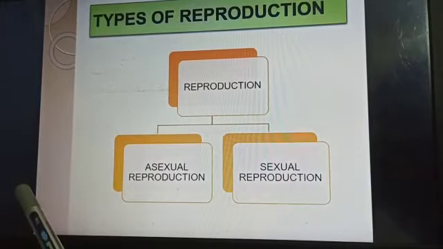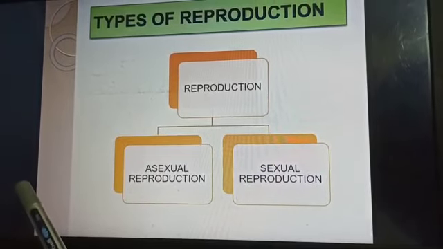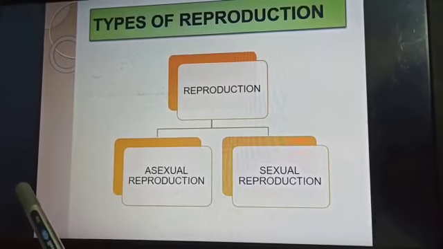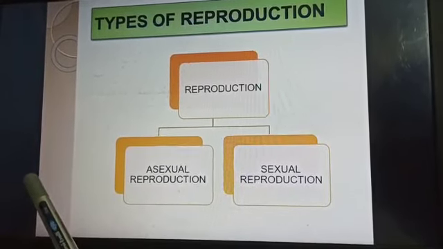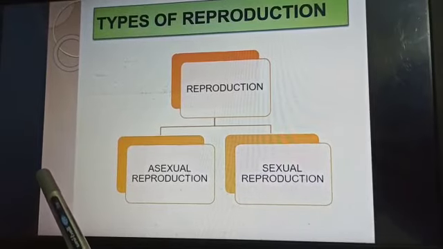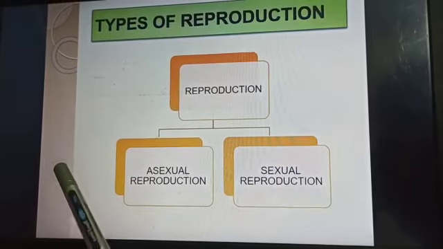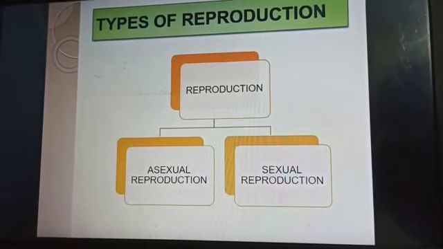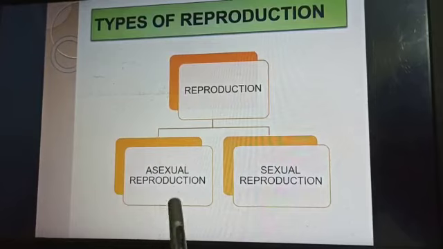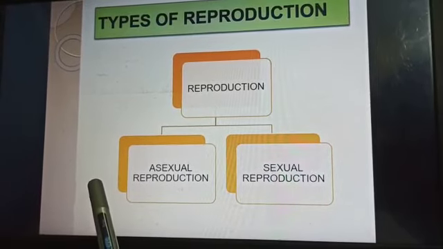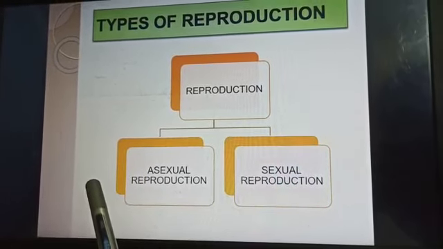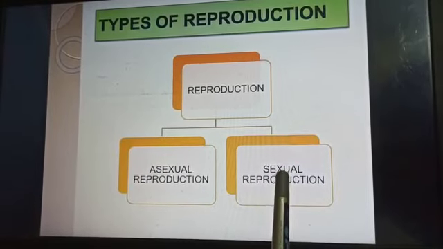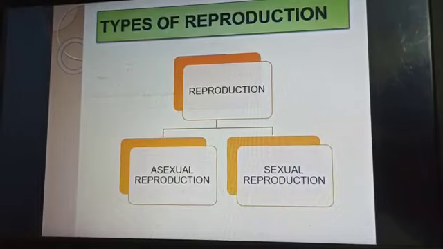All plants do not have sex organs, but all animals, if they perform sexual reproduction, have proper or definite sex organs. On the basis of the presence of sexes, animals are of two types, male and female. I will tell you later on.